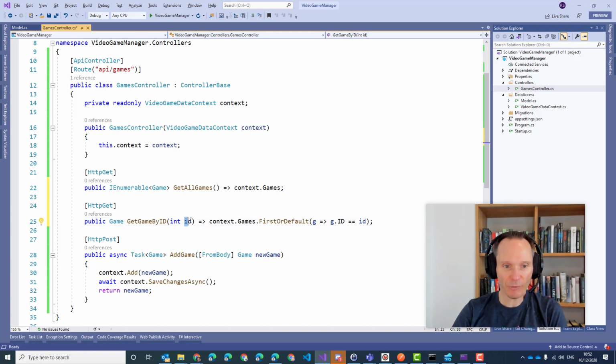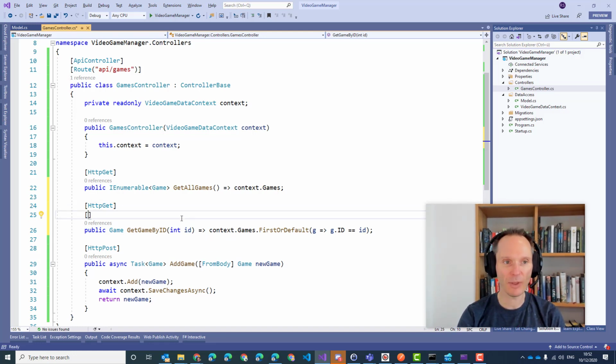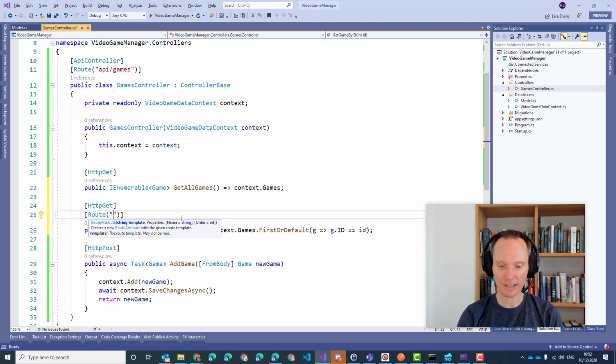Where does the ID come from? And this is where we need to add another route. Let me write it down, and I'm pretty sure you will immediately understand it. I'm just writing ID here.